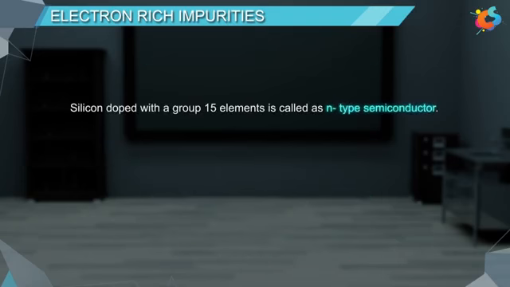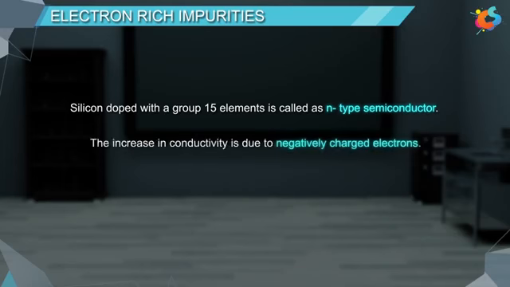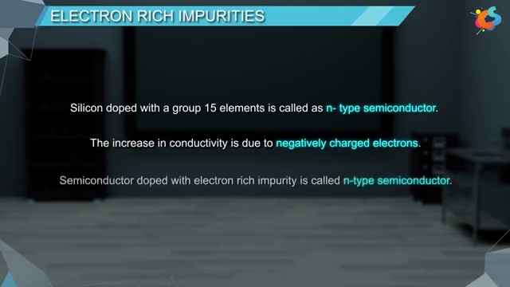Silicon doped with the group 15 elements is called an n-type semiconductor. The increase in conductivity is due to negatively charged electrons. Therefore, semiconductor doped with electron-rich impurity is called n-type semiconductor.